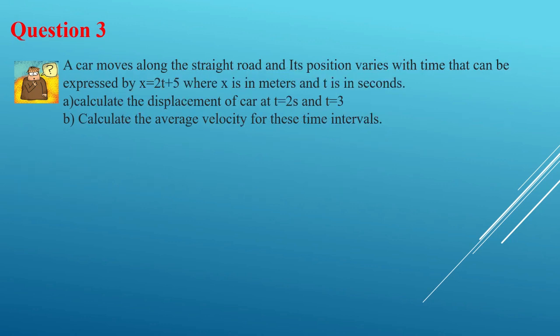So in this problem, we are dealing with the motion of the car that is given by this equation right here, and you say x is in meters and t is in seconds.